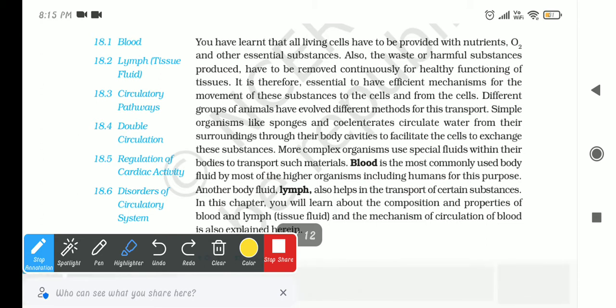We all are living cells, and we get some nutrients and some essential substances.